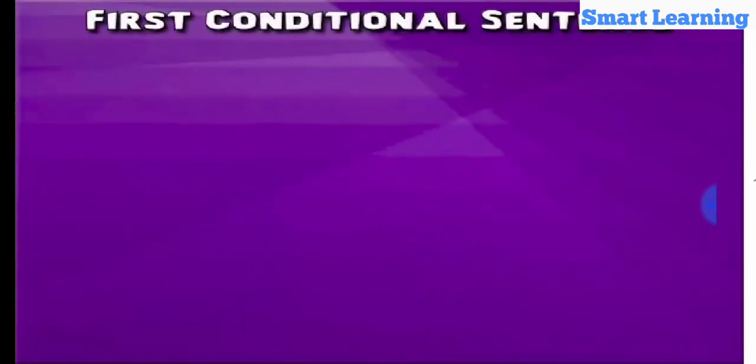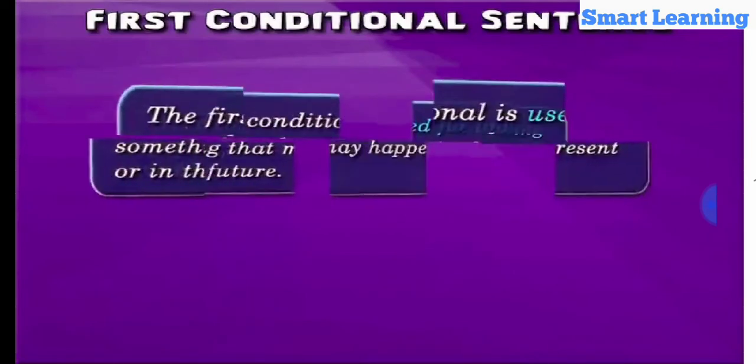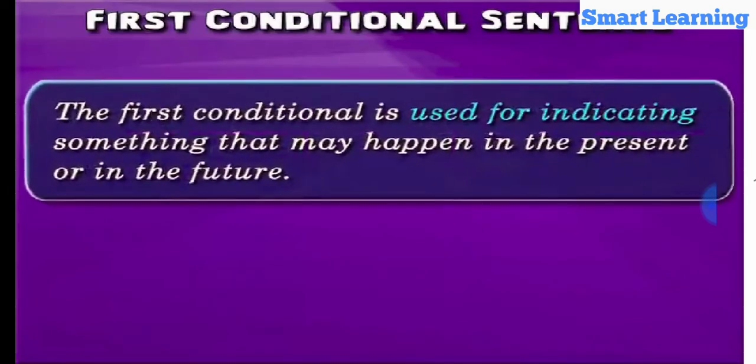First conditional sentence. By definition, a sentence that is used for indicating something that may happen in the present or in the future is called a first conditional sentence. So, a sentence that indicates things that are happening in the present or things that will happen in future is called a first conditional sentence.